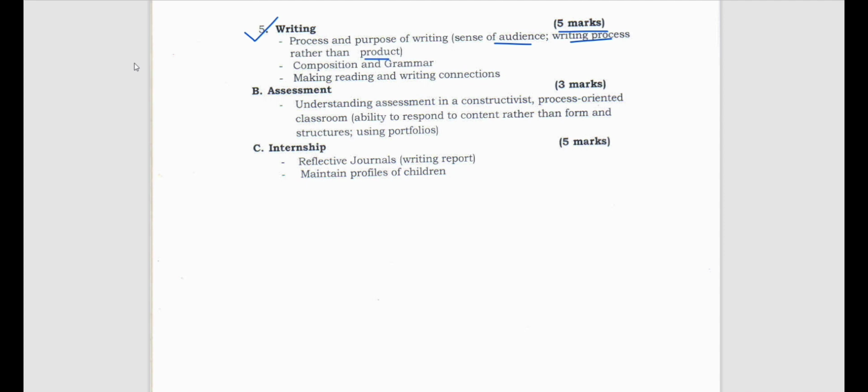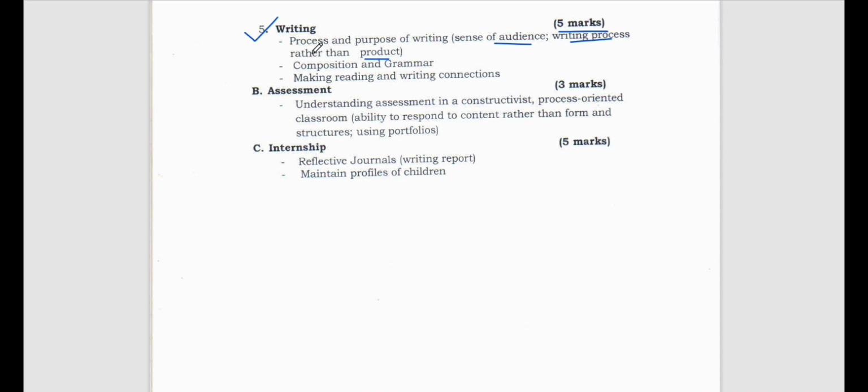Sense of audience means targeting the audience, like what are the expectations of the audience in order to make my work more productive and excellent, right? Then writing process, what is the process you are using in writing, or what do you want to convey through your writing? That has to be very clear rather than the product, all right?